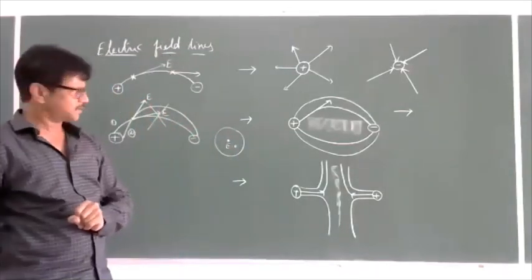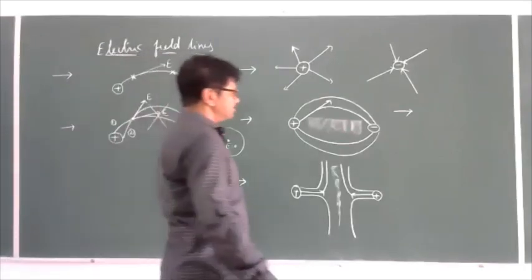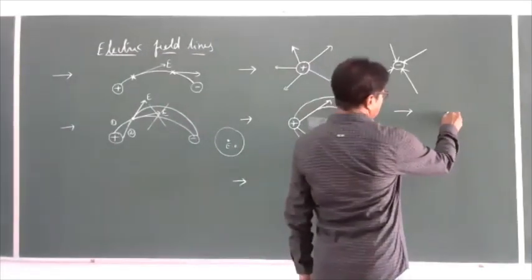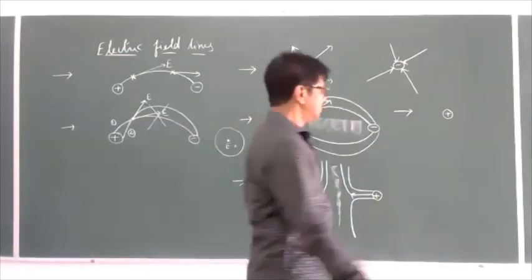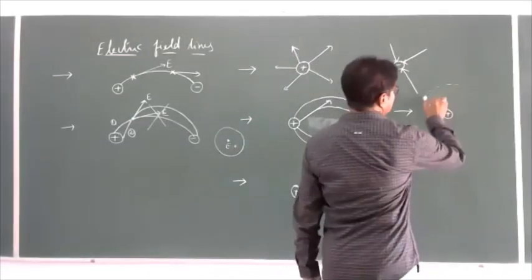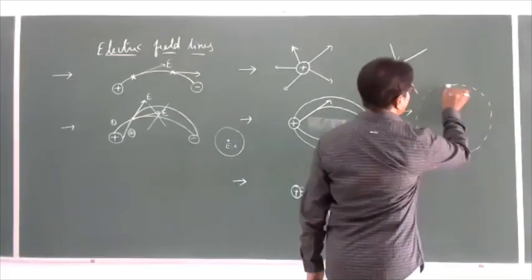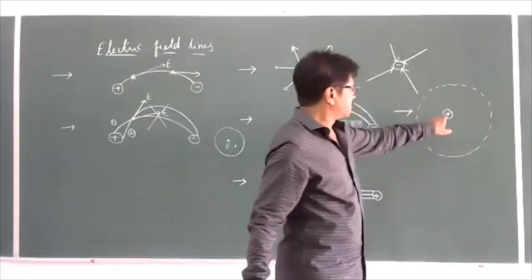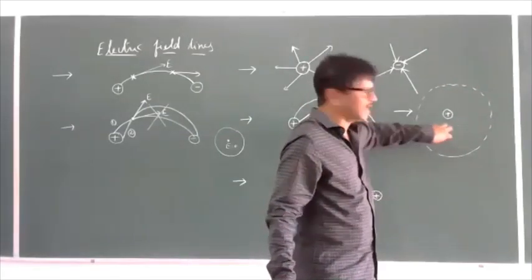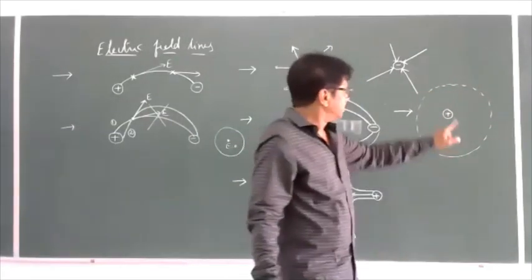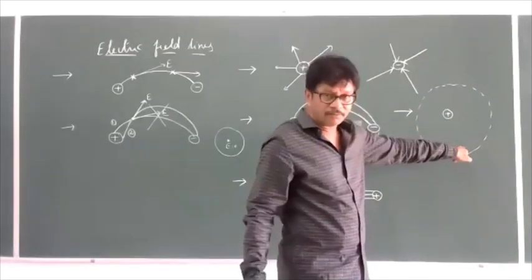For example, if I take a positive charge, the space around the charge where its influence is felt is called an electric field. When will this electric field be uniform?